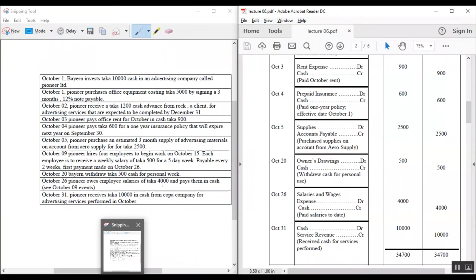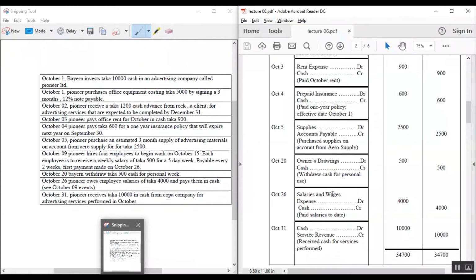October 20, the owner withdraws taka 500 cash for personal use. So owner's drawings are debit and cash is credit. October 26, Pioneer owes employees salaries of taka 4,000 and pays them in cash. Salaries and wages expense are debit and cash is credit, because they paid salaries to date.